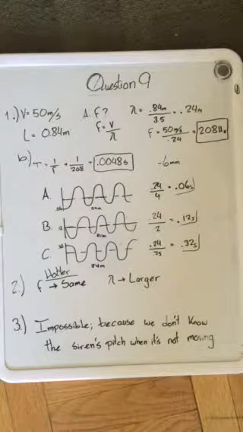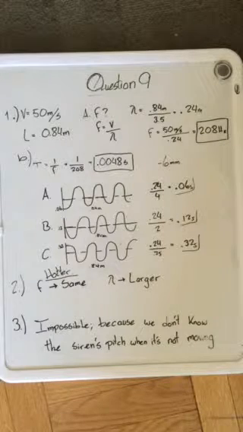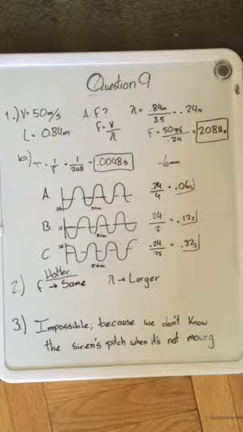For part C, it says you hear the siren of a fire truck in the distance, and it asks us to explain how we can determine whether the truck is moving towards us, moving away from us, or not moving at all with respect to us.